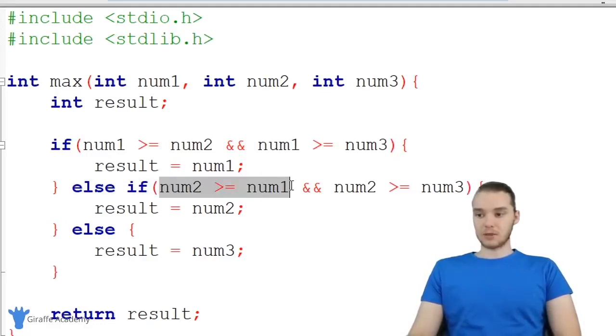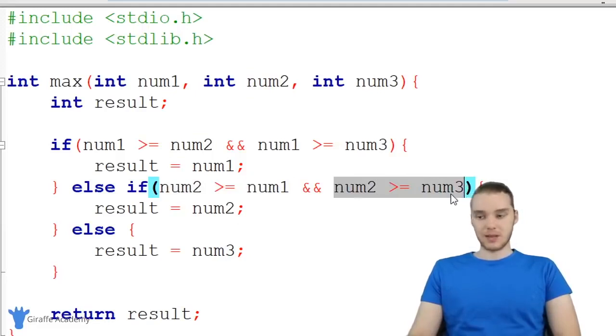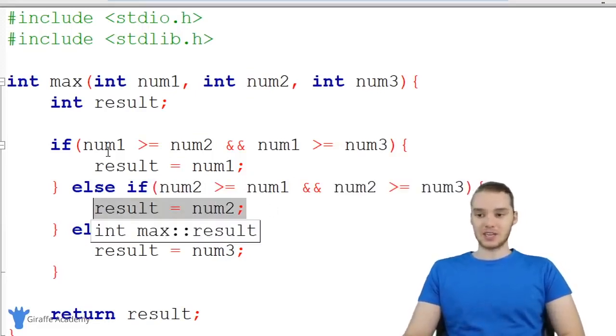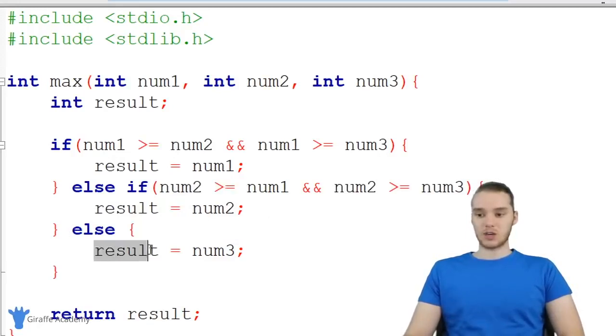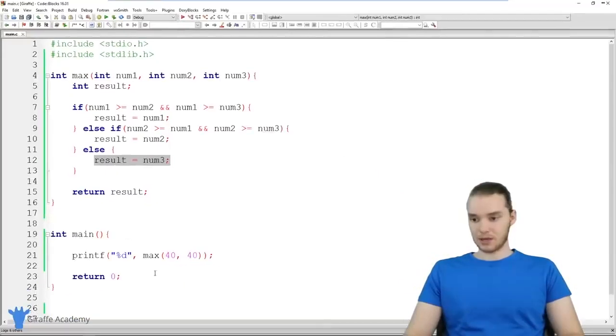So we're going to check to see if num2 is bigger than num1 and if it's bigger than num3. If that's true, then we're going to do this. Finally, if neither of these conditions up here is true, we're just going to go ahead and set result equal to num3. And then we're going to return result. So this looks good to me. Let's test this out and see if it works.